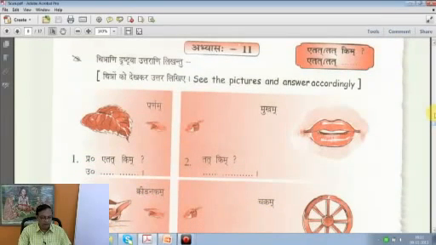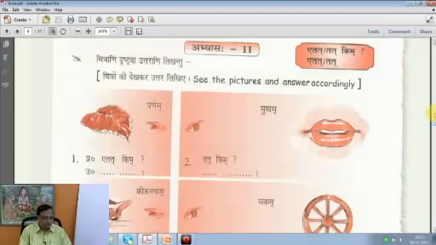Abhyasa number 11 now, over to 30th page. Now in this you have to see the pictures and answer accordingly. Some more exercise of etat tat kim is given here. Chitrani drushtva uttarani likhantu. That is the instruction given in Sanskrit. Chitrani drushtva means seeing the pictures. Uttarani likhantu, and then write the answers in your notebooks, those who are viewing this.